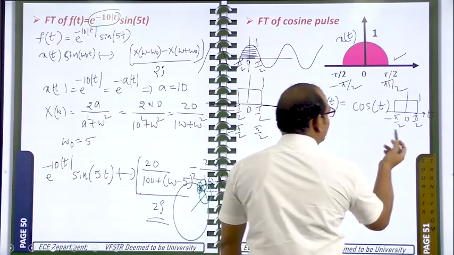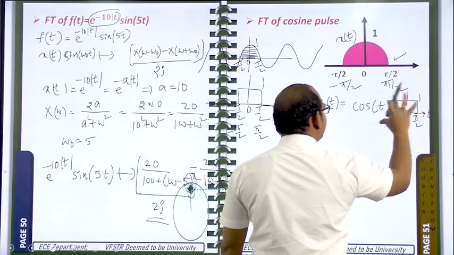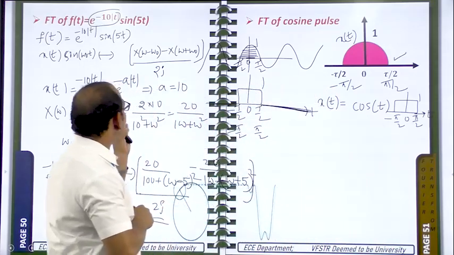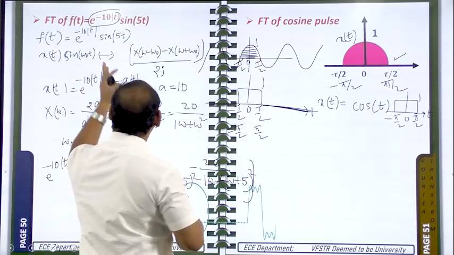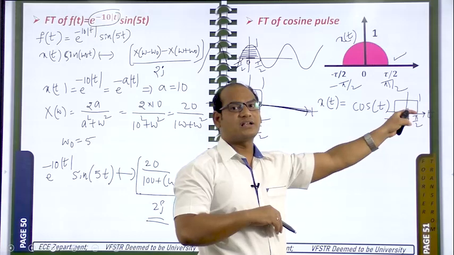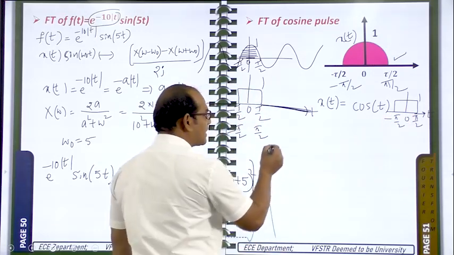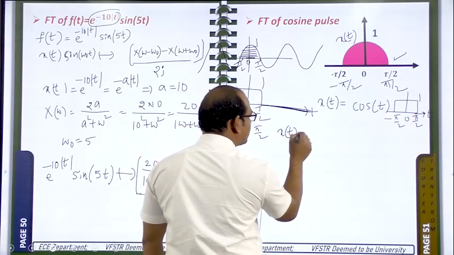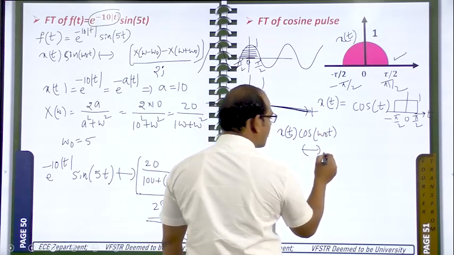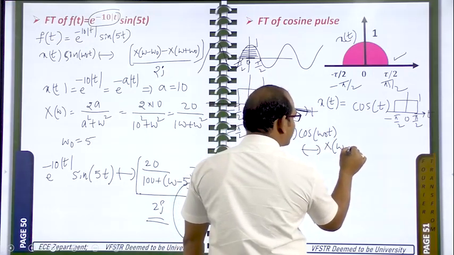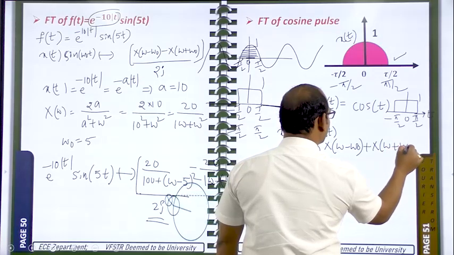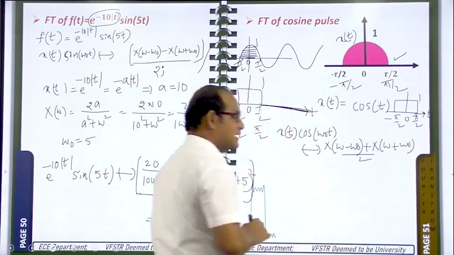Now when a general signal is multiplied with the cos signal, we can apply the frequency shifting property, like whatever we have done in the previous case. There the general signal was e power minus 10 modulus of t. Here the general signal is nothing but this particular rectangle pulse signal. So what is the formula here? When x of t is multiplied with cos omega naught t, what is the Fourier transform? Capital X of omega minus omega naught plus capital X of omega plus omega naught, divided by 2. Like this we will get.